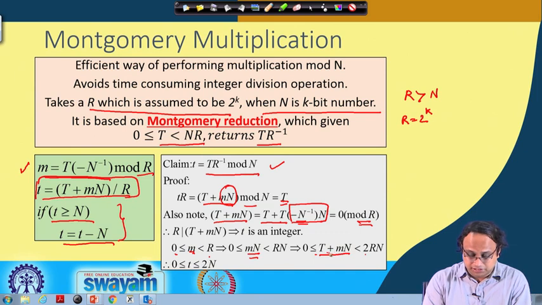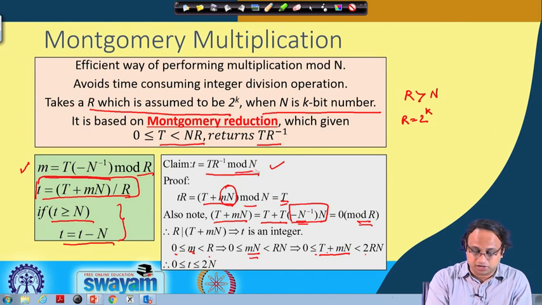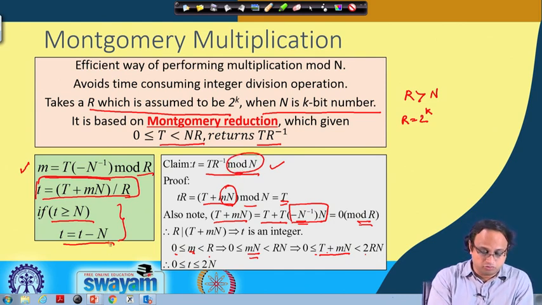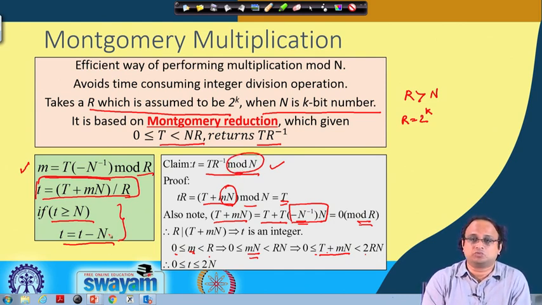That means T plus mn divided by r is less than 2n. So this number does not exceed n, and therefore it does not exceed 2n. So in order to bring the result modulo n, because finally we have to bring the result modulo n, we have to do at most one subtraction with n.